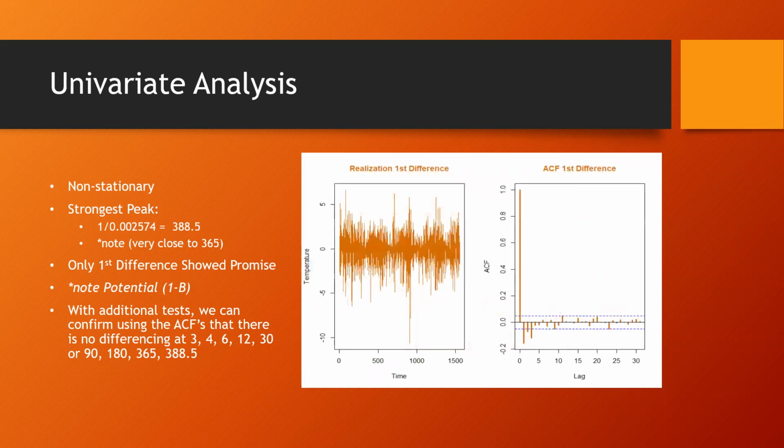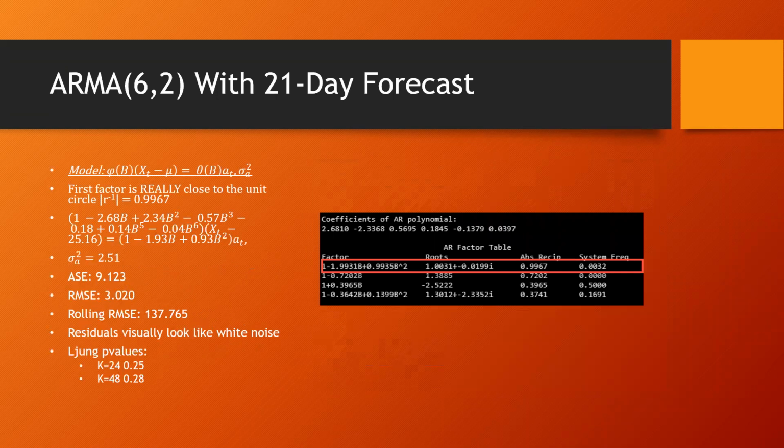I played a little bit with the differencing. Only a first difference really had an impact on the data, so there is a potential (1 - B). As we can see here, the ACF after a first difference isn't quite white noise. Additional tests really didn't provide anything of use, and you can see we just ran the gamut of a bunch of different numbers. So to kick off, we used the AIC function, which told us that an ARMA(6,2) would probably do a sufficient job of modeling this data.